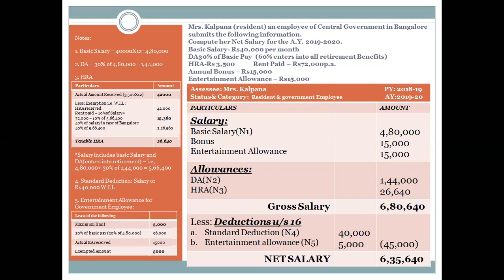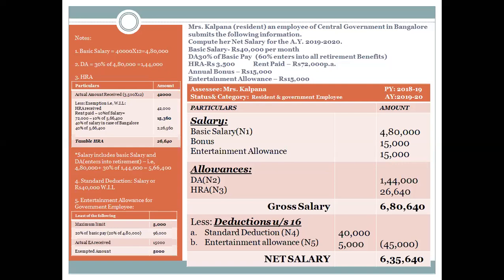Okay, we will start with the format. Hope you people remember the format till now, the blue table I showed you earlier. So we have salary, basic salary plus allowances plus perquisites plus profit in lieu of salary, which will sum up to gross salary. From gross salary, we are going to have the three deductions. After the deductions, we will arrive at net salary or salary to be taxable.